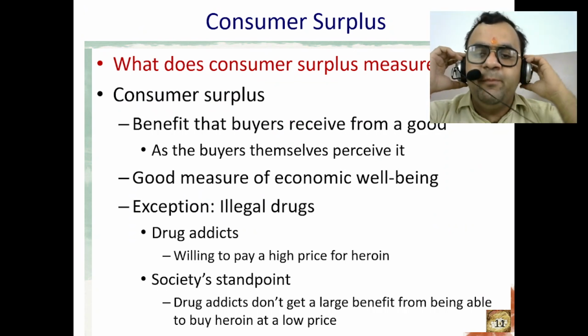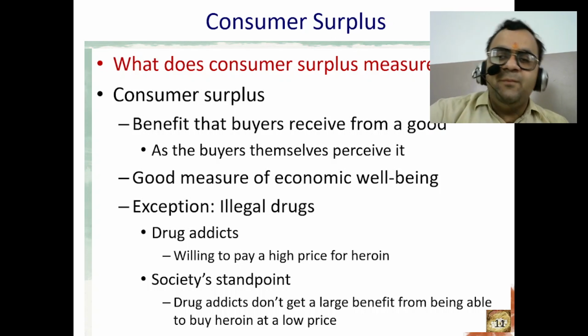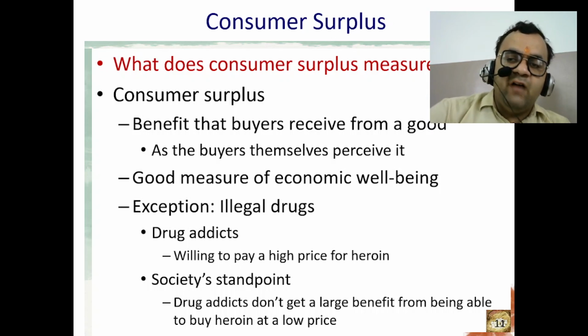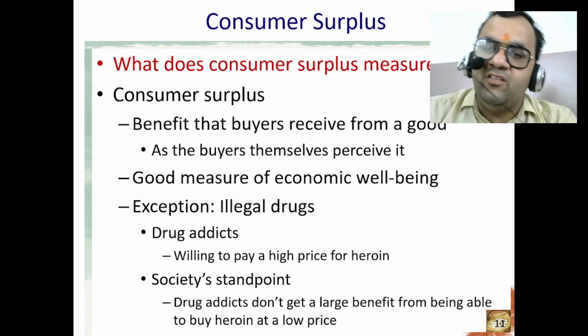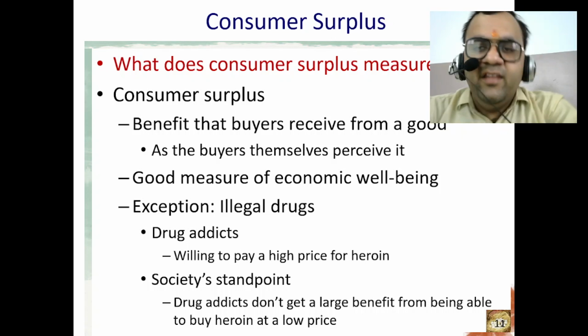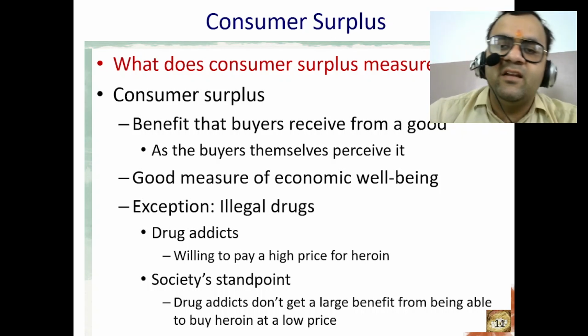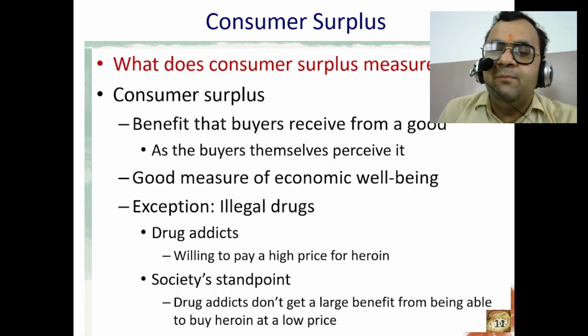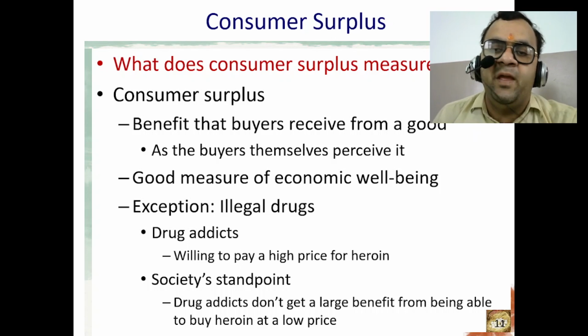surplus measure? Consumer surplus measures the difference between the maximum amount consumers are willing to pay for a good or service, their willingness to pay represented by the demand curve, and the actual market price they pay. In other words, consumer surplus represents the value that consumers receive from purchasing a good or service at a price lower than their willingness to pay.